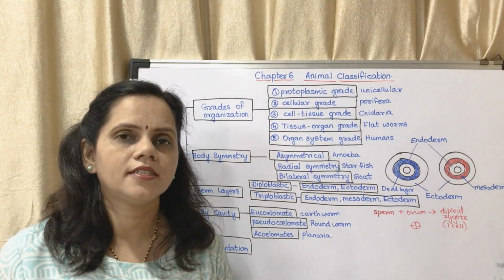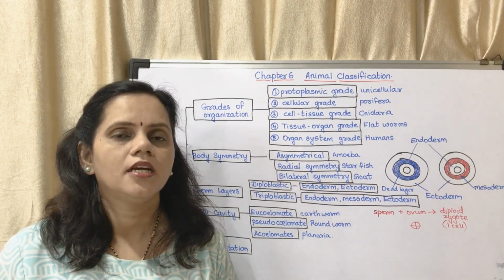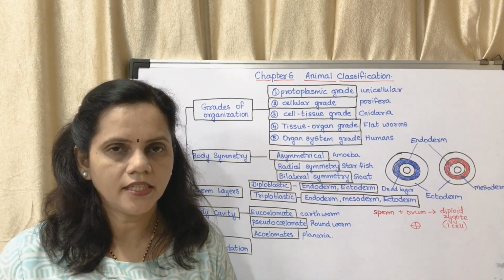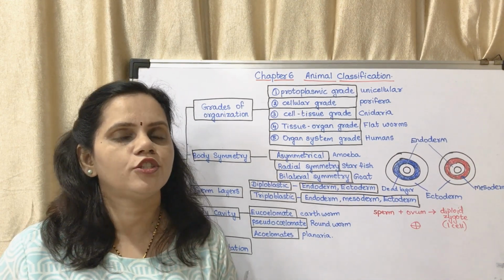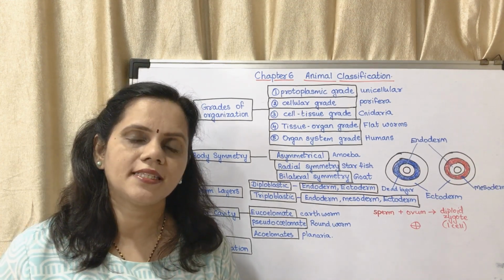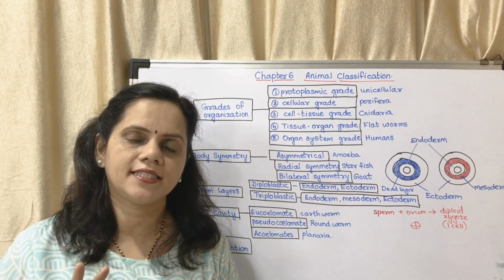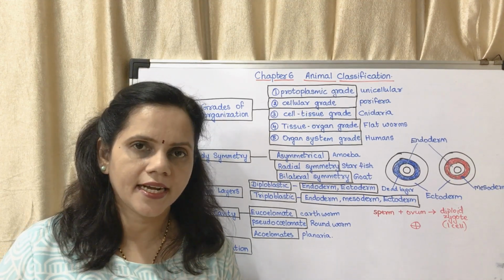Now this is studied, but it is not in your syllabus. You only have to understand: if it is made up of 2 layers, it is diploblastic; if it is made up of 3 layers, it is triploblastic. Diploblastic means ectoderm and endoderm, and in the middle there is a non-functional dead layer.